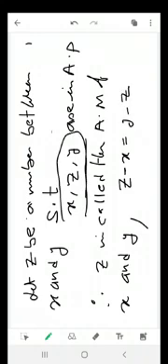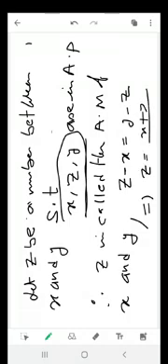These are in AP, so z minus x must be equal to y minus z, and this is called the common difference. And from here find z. So z becomes x plus y by 2. So now forget everything. Don't need to assume z. Don't need to remember z.